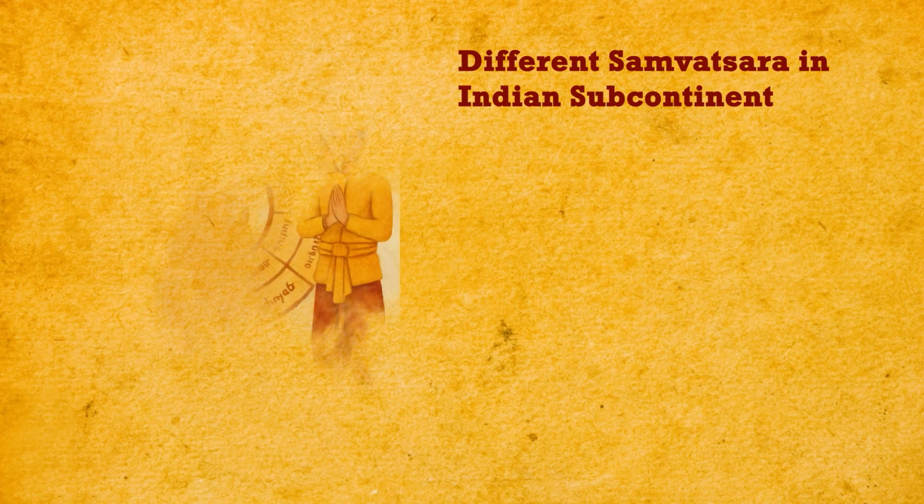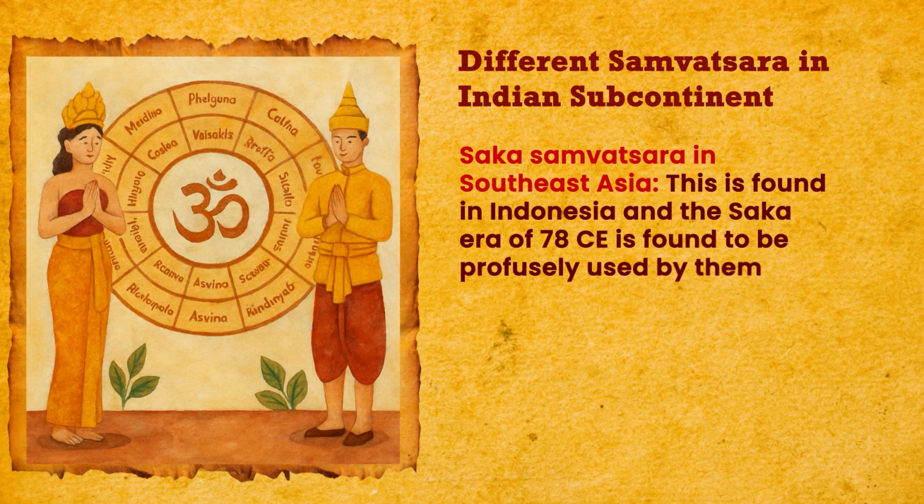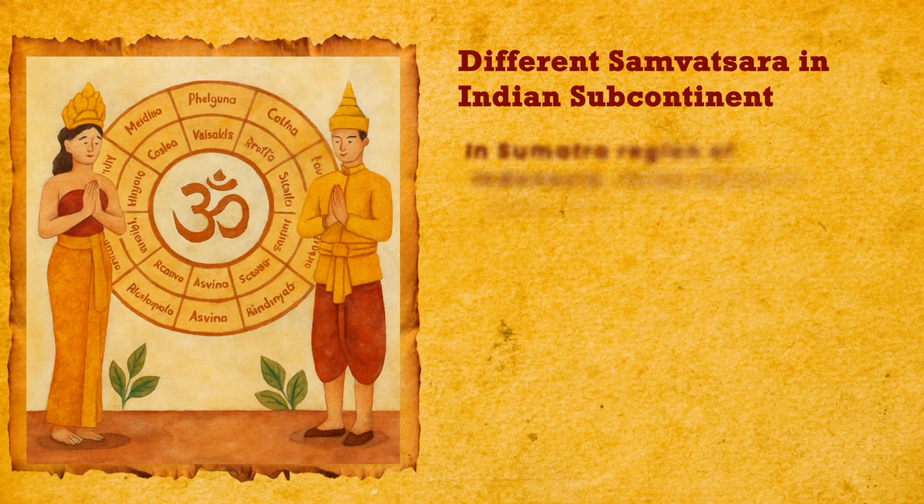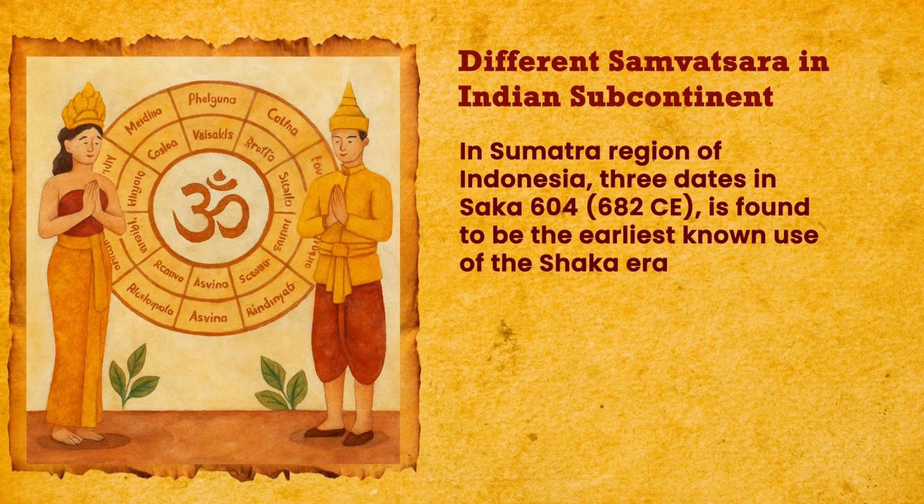Different Samvatsaras in the Indian subcontinent. Shak Samvat in Southeast Asia is found in Indonesia, and the Shak era of 78 CE is profusely used by them. In mainland South Asia, the earliest use of the Shak calendar system is Shak 533, which belongs to 611 CE. In the Sumatra region of Indonesia, 3 dates in Shak 604, that is 682 CE, are found to be the earliest use of the Shak era.